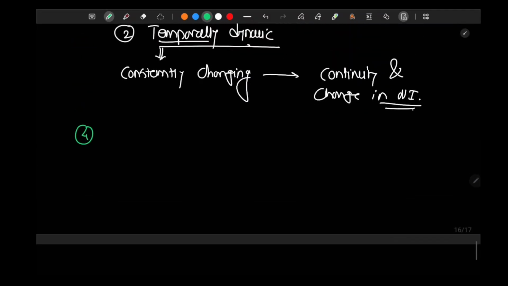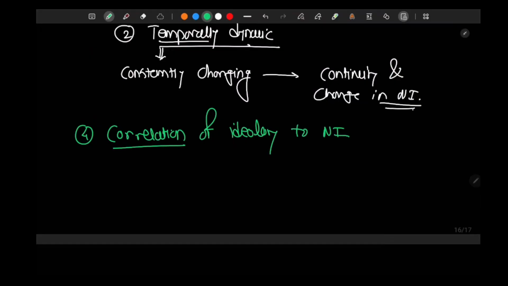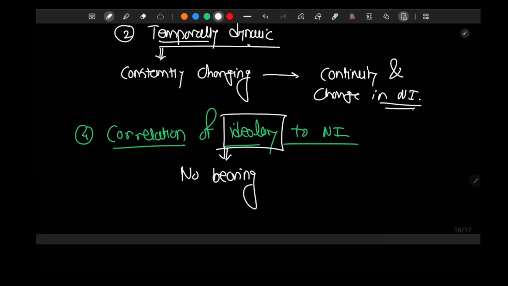The fourth principle is the correlation of ideology to national interest. What is the correlation between ideology and national interest? Hans Morgenthau will say ideology has no bearing over national interest.